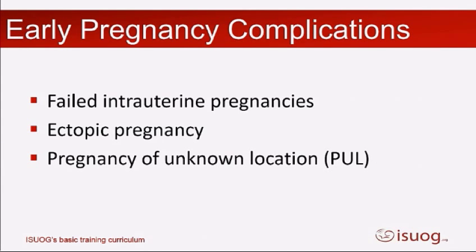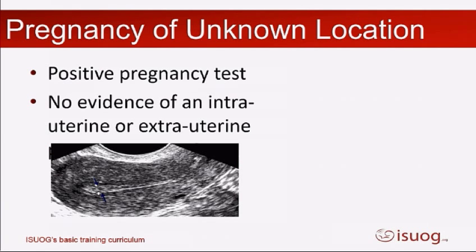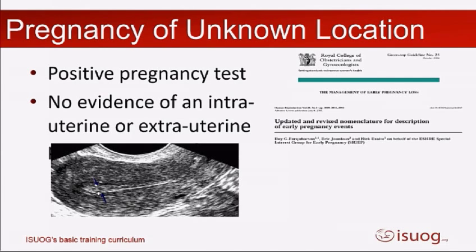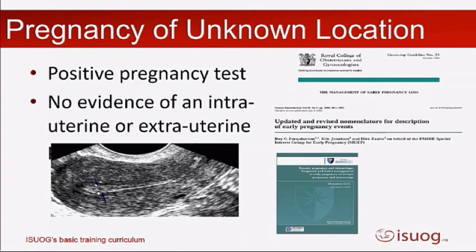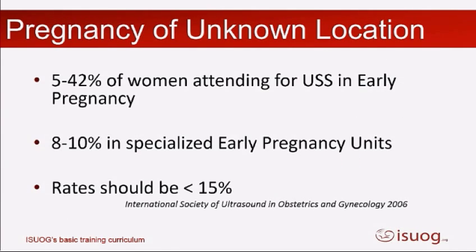So having taken you on a whistle-stop tour through ectopic pregnancy, if I've still got some time, we'll do pregnancy of unknown location. Pregnancy of unknown location is when we scan a woman in early pregnancy and we have no evidence of either an intrauterine pregnancy or an ectopic pregnancy on the scan. It's accepted criteria, recognised terminology from a lot of big organisations. In fact, there was a consensus statement at the ISUOG conference in 2006 looking at what are accepted PUL rates.